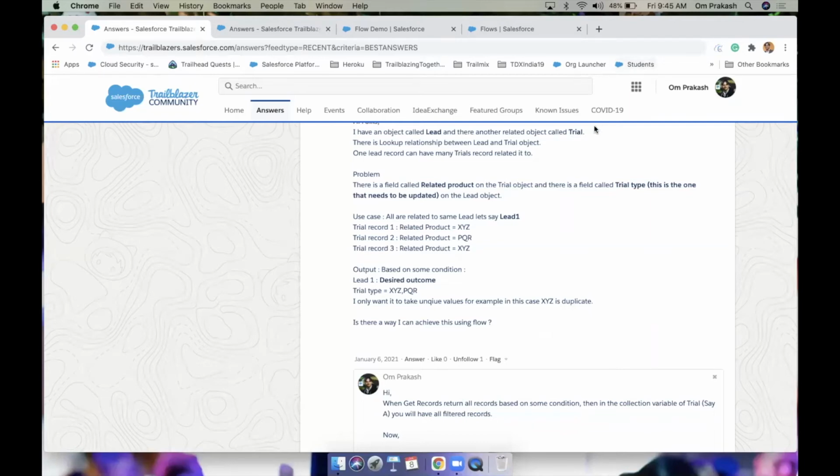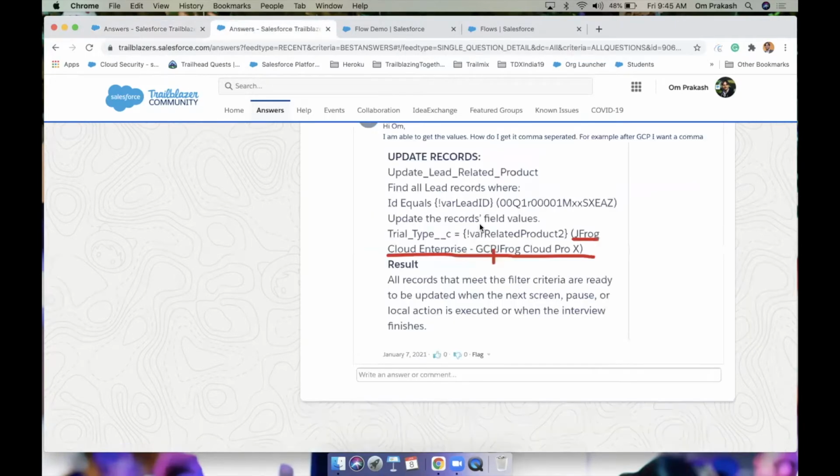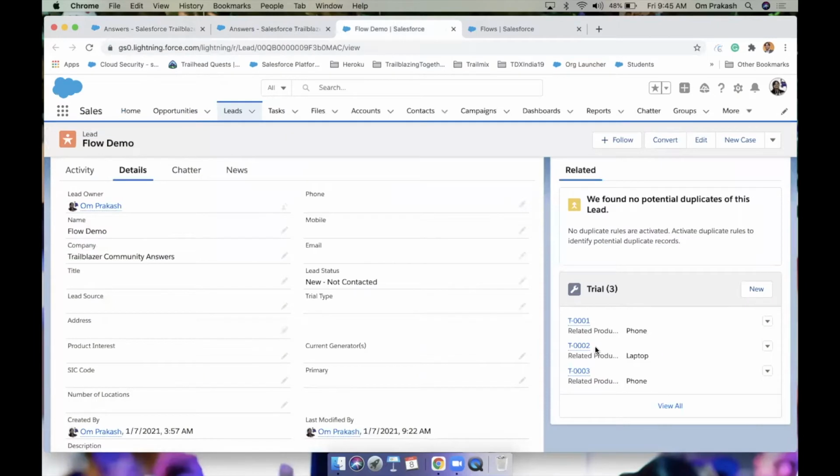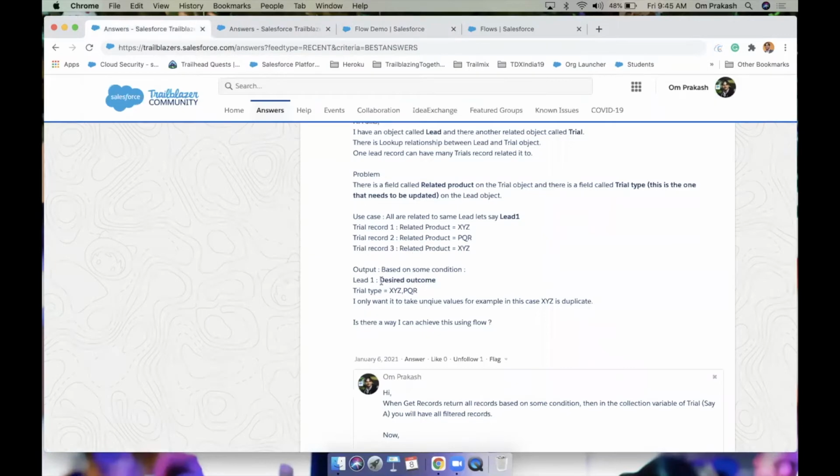In this question, trial is a custom object and there is a lookup relation between lead and trial. On the trial, there is a custom field called related product, and on the lead, there is a custom field trial type. We need to concatenate the values of related product from trial and update them on the lead. We also need to take care of the duplicacy, right?